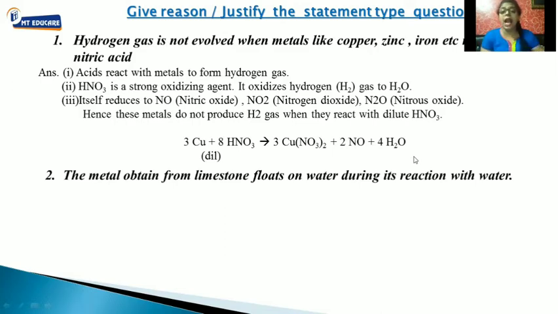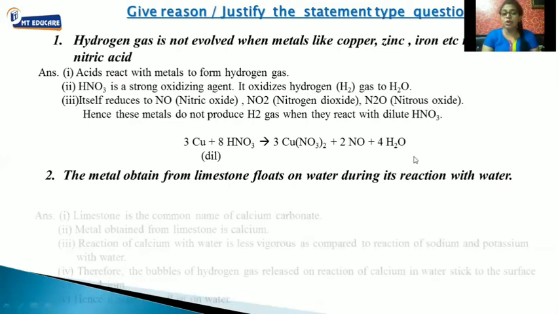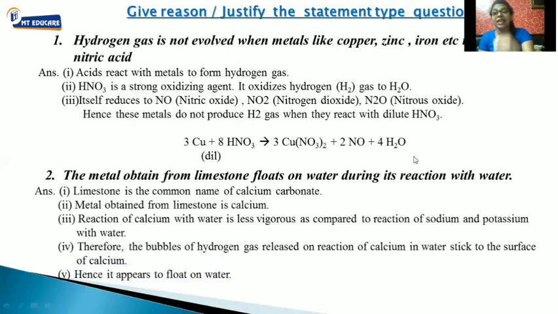The next question is: the metal obtained from limestone floats on water during its reaction with water. Now, students, first of all, what do you mean by limestone? Limestone is nothing but the common name for calcium carbonate. So the metal obtained from limestone, or calcium carbonate, is calcium.